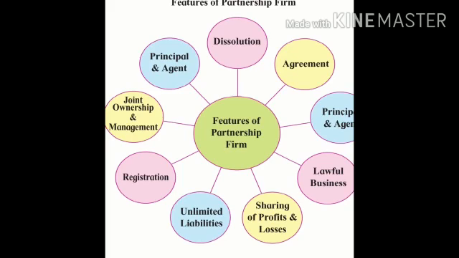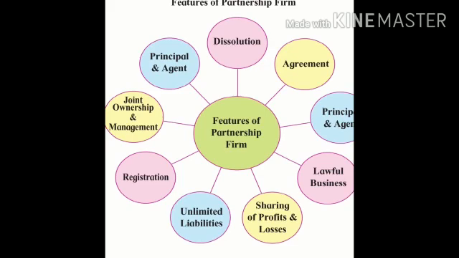So how can they share the profit? 1 lakh is a big amount and 50,000 is a smaller amount. So they will think and decide the sharing will be 2:1. That means whatever the profit is, it will be distributed amongst the partners in the ratio 2:1. That means 2 shares will be given to A and 1 share will be for B. This is called a profit sharing ratio.